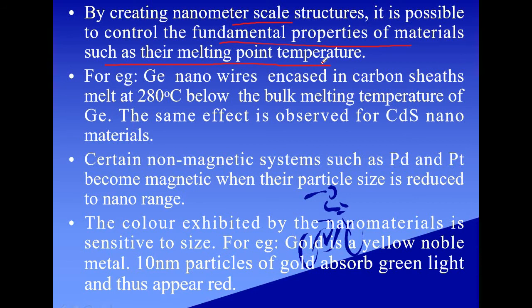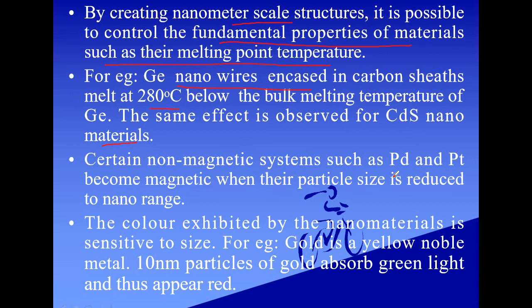So by creating nanometer scale structures, we can have control over the fundamental properties of the materials such as their melting point temperature. For example, germanium nanowires encased in carbon sheets melt at 280 degrees Celsius below the bulk melting temperature of germanium. The same effect is observed for cadmium sulfide nanomaterials as well.